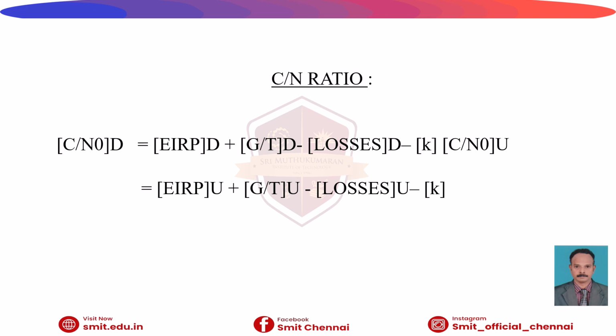The subscript D depicts the downlink. The subscript U denotes the uplink. So the transmitted power minus the losses will be given as the received power. In the uplink analysis, we can have U as a subscript. In the downlink analysis, we can have D as the subscript.